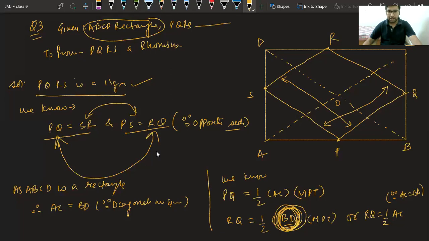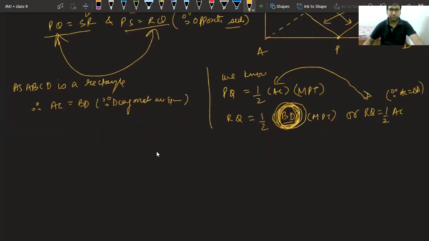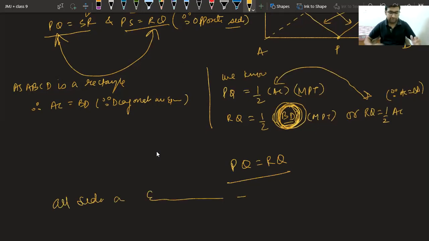That means we have got the same right hand side. That means if the right side is equal, the left is also equal, and we can say from equations 3 and 4, PQ equal to RQ. And hence all sides are equal. And this is a rhombus.